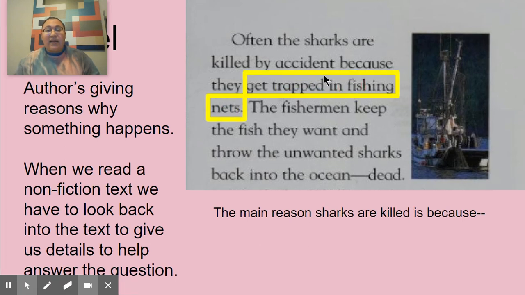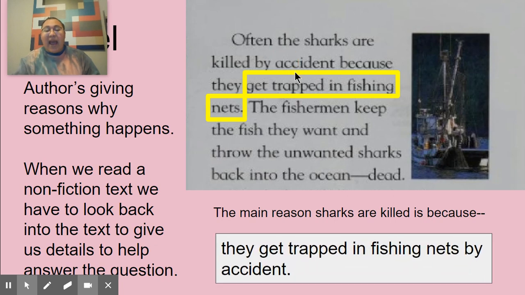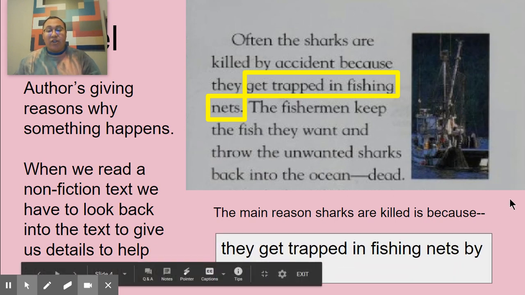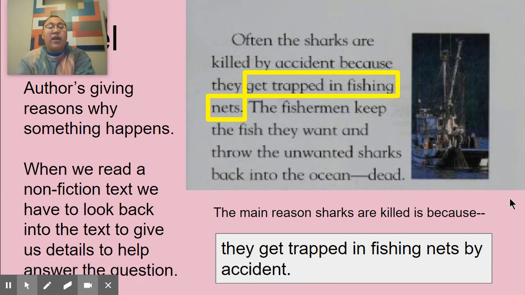right? And it also said that they were killed by accident, right? So, one of the main reasons they are killed is because they get trapped in fishing nets by accident, right? So, that is a reason that the author gives us as to why the sharks are killed. So, you have to use the text to find the reason that the author included that information, okay?